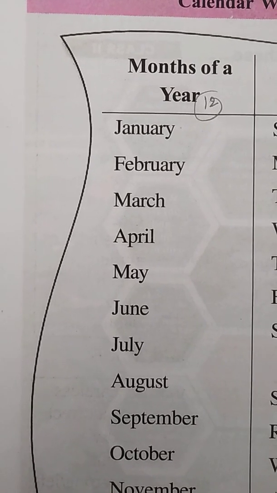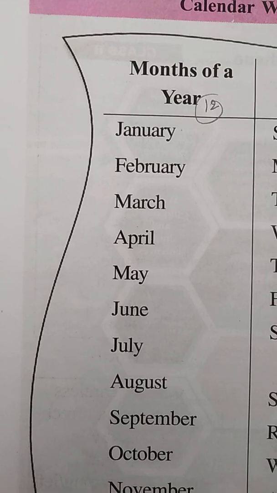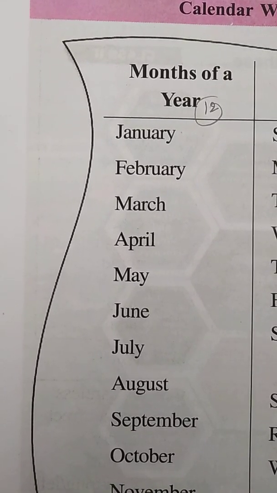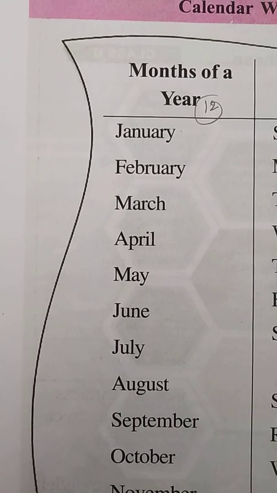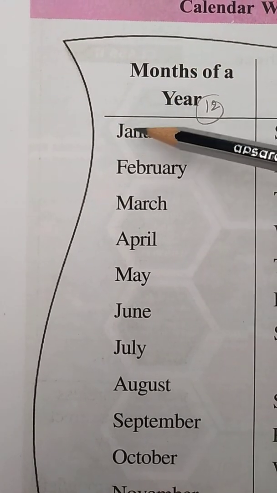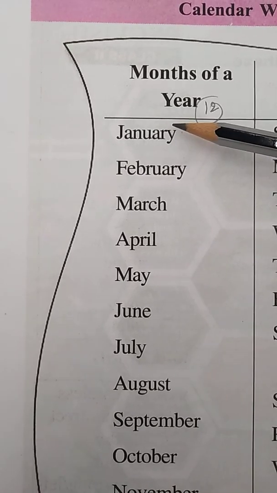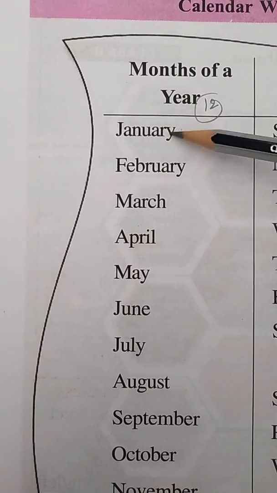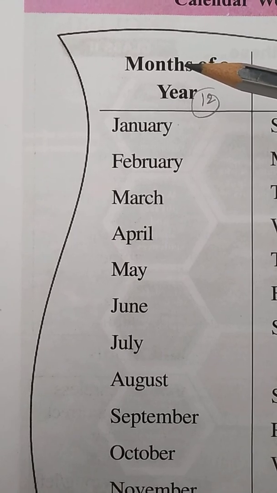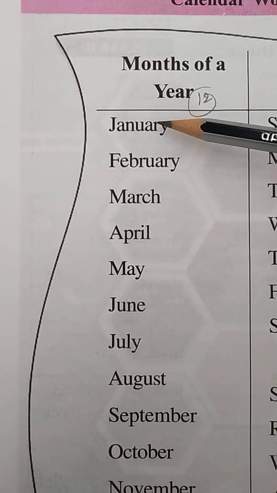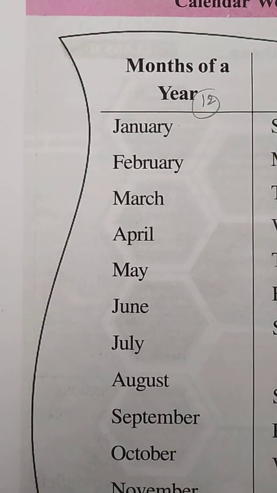Here the first month of the year is called January, and the spelling of January is... January. So what is the first month of the year? January is the first month of the year.